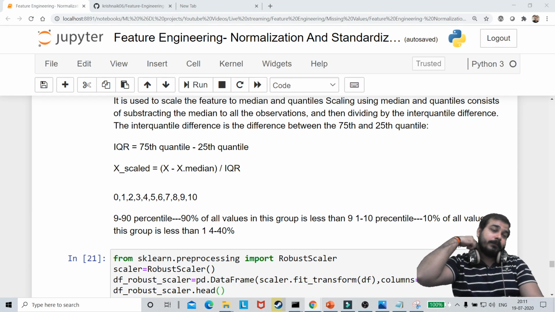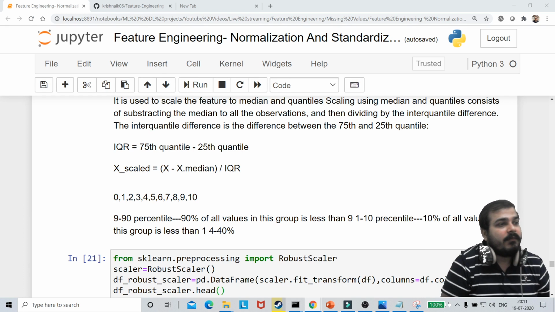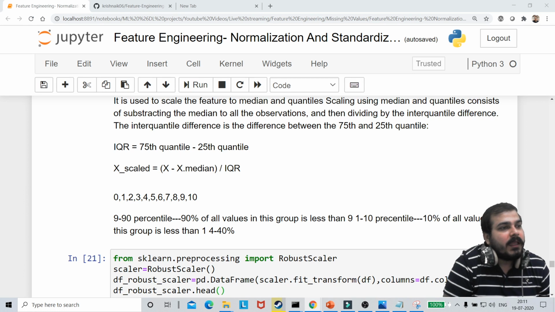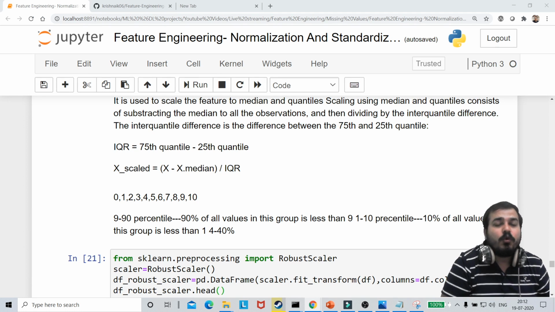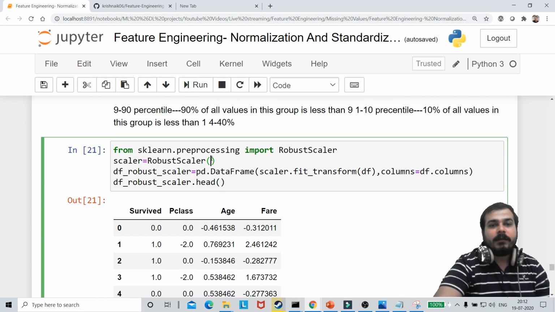One more very important statement they have given in this Wikipedia page: the distribution of this variable is skewed, so perhaps it is better to scale using the mean and quantiles method, which is more robust to the presence of outliers. That is the reason why they use this. It is more robust to outliers.